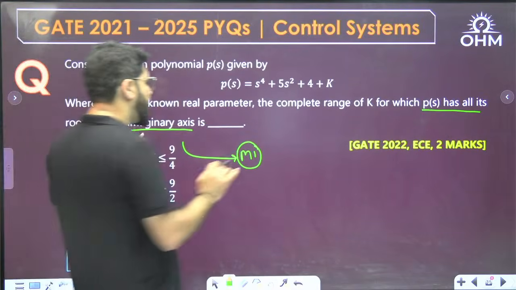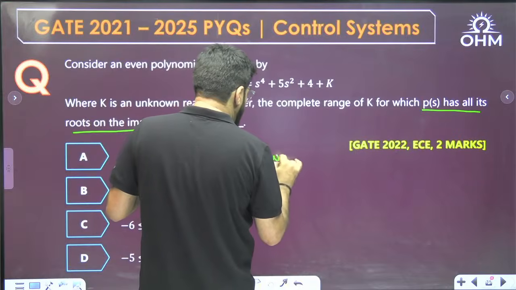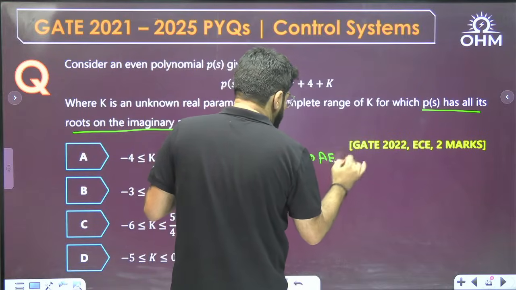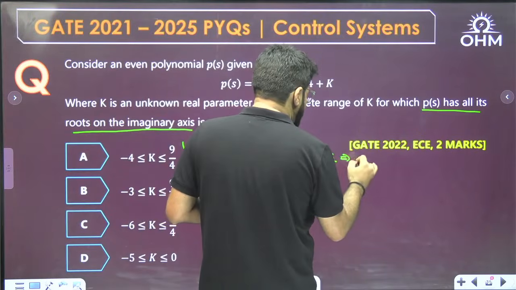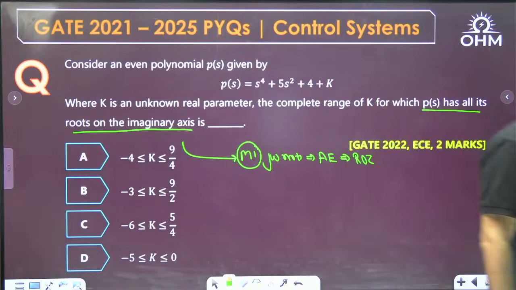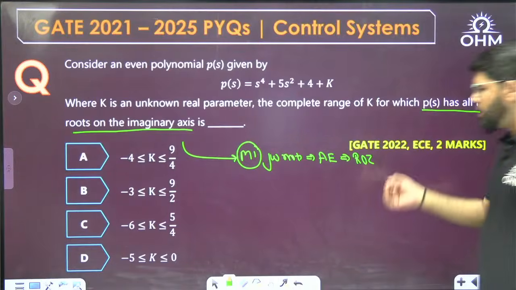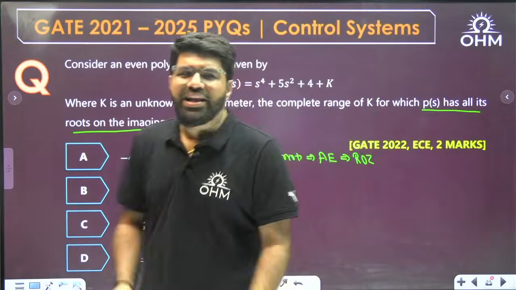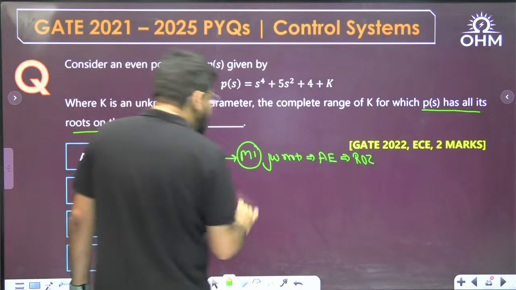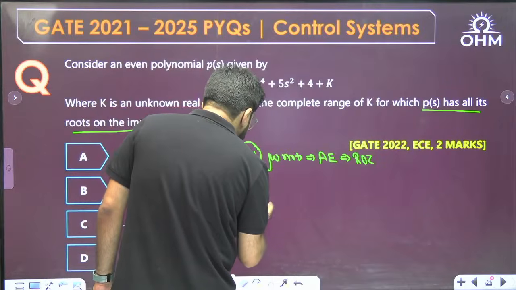What is method number 1? If you want j omega imaginary roots, they can only come if there is an auxiliary equation, and the auxiliary equation is related with the row of 0. When you are forming the Routh array, it should have a row of 0. It will have, if you start forming the Routh array. That anyways everybody can do. The Routh-Hurwitz method you can all do. What is a simple method I want to present here?